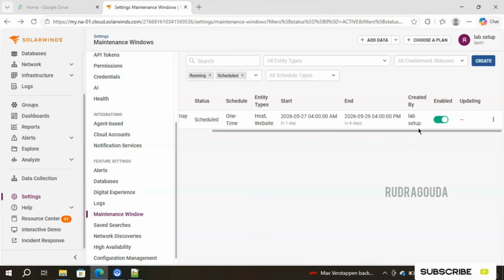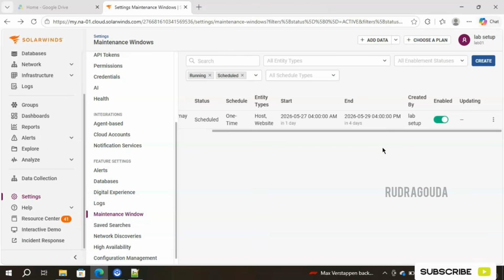Suppose if you want to delete it, what is the step? Select it and then click on delete, it will go automatically. If you want to do some modification, then go for edit. If you want to disable this one, then go for disable option. So you need to play with these three things: edit, disable and delete. Okay, hope you got understanding how to set up a maintenance window in the SolarWinds SaaS.